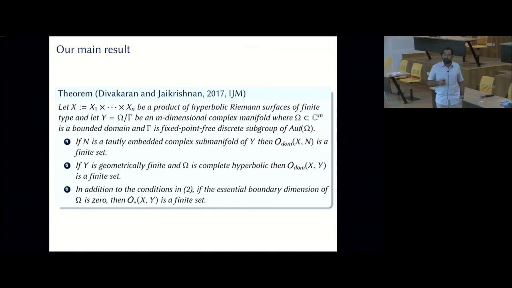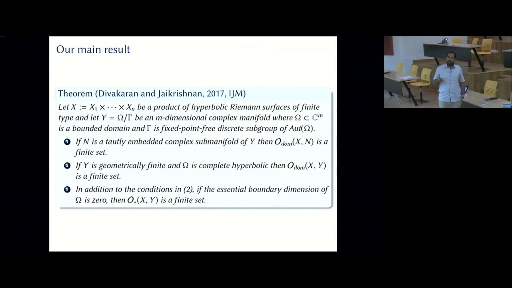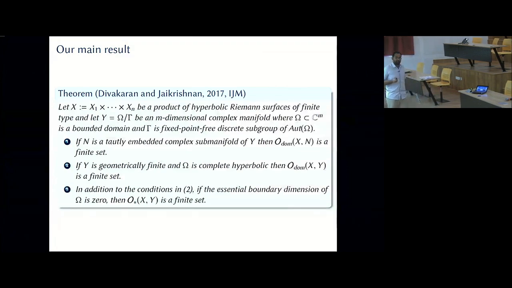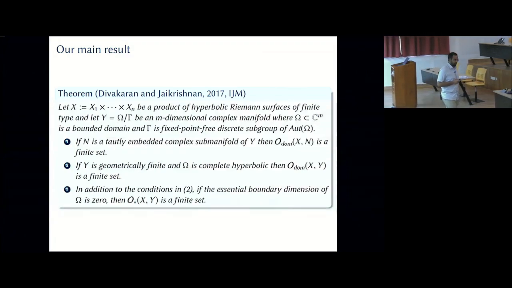So let me make a remark here. I am considering a product of hyperbolic Riemann surfaces, so essentially I can view this as D^n quotiented by a product group, right? So you can also ask, what if instead of starting with D^n quotiented by a product group, I take the ball and quotient by a fixed point free subgroup? That was dealt with by a mathematician named Shiga. So the same result is true also when you replace D^n by the unit ball.